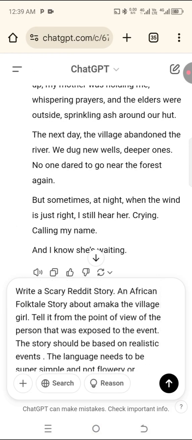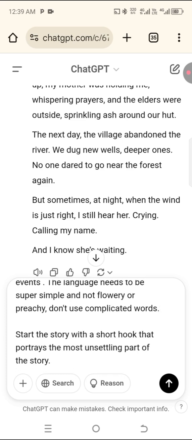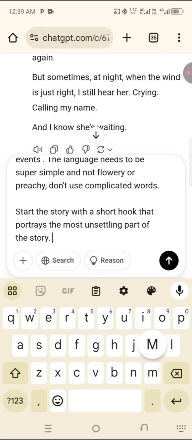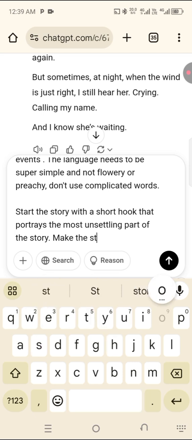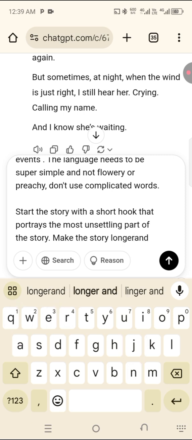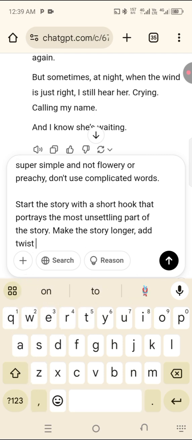Okay, Amaka, the village girl, tell you from the point of view. Okay, so I will now say make the story longer, and make the story longer. Okay, add twists and suspense, okay, to the story.